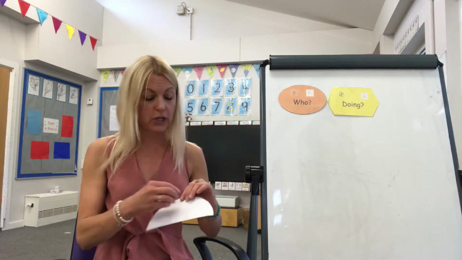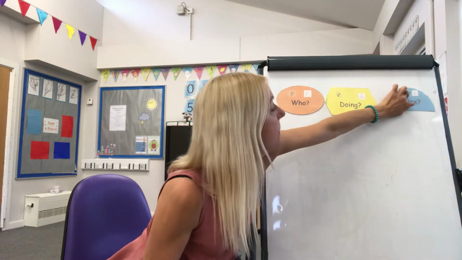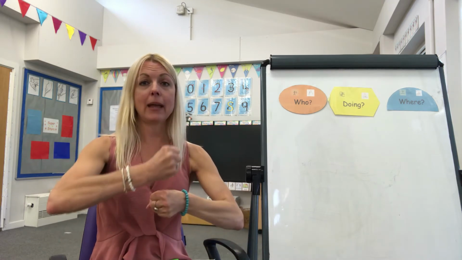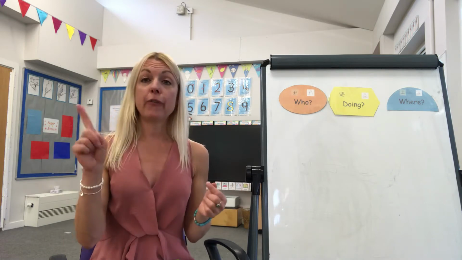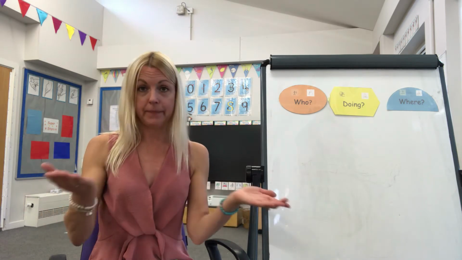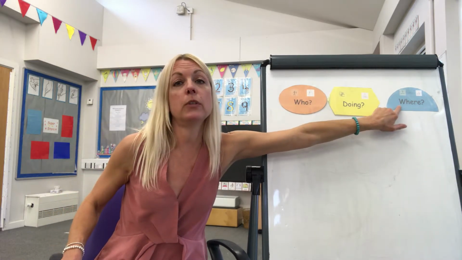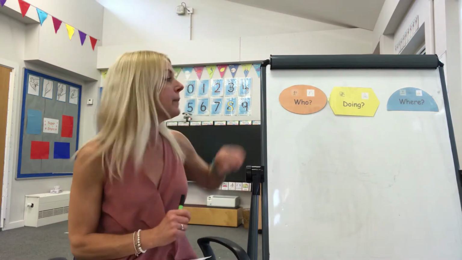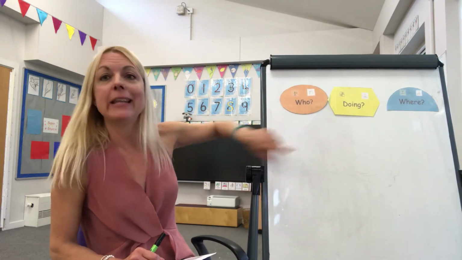If you're feeling like you want a challenge, you can add the where. Okay, so you might want to say the frog is jumping in the rainforest, or you could say the frog is jumping on the tree. Okay, so start with the who and what they're doing, and then if you want to challenge, add the where to your sentence. If you're finding the sentence really tricky, you might want to just try the who. Maybe you could draw a picture of a frog and try and label it.